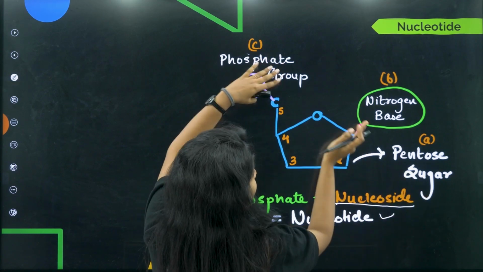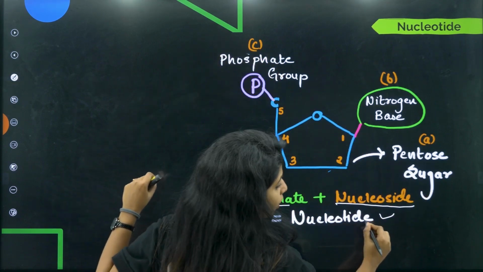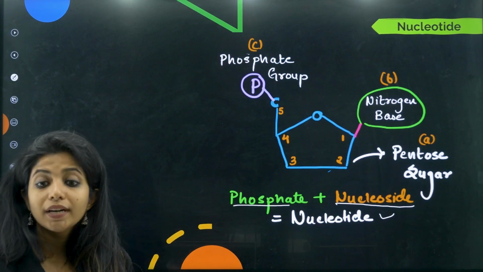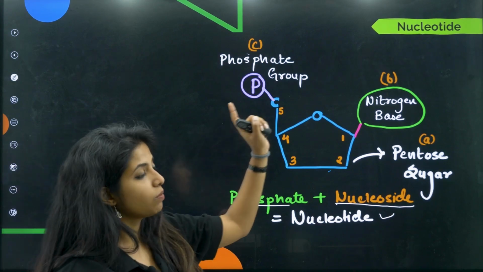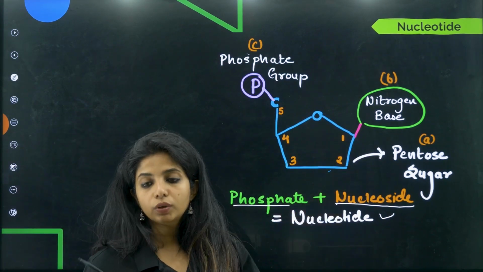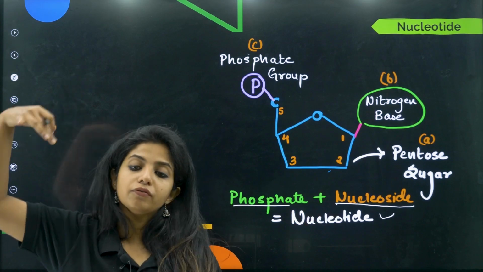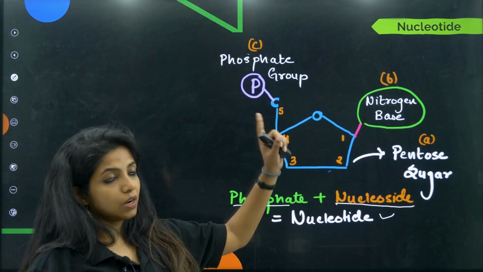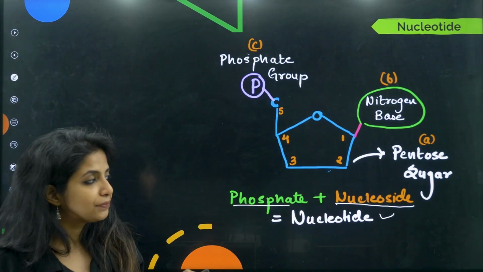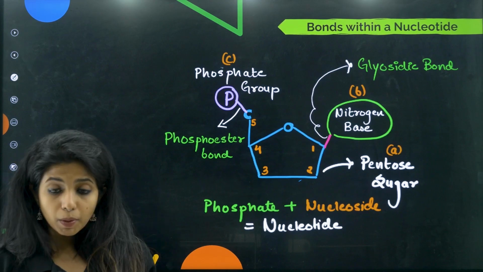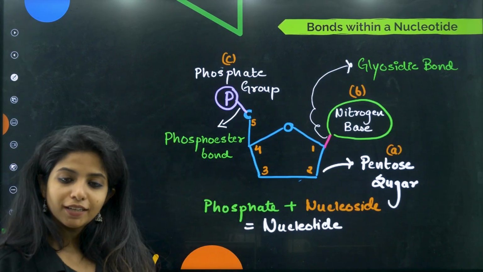If we remove this and talk about other things, then it was a nucleoside, right? If we add a phosphate group, it becomes what? A nucleotide, children. So please remember, start from here, left side, 1, 2, 3, 4, 5, and on the 5th carbon you have the phosphate group, on the 1st carbon you have the nitrogen base. Done? Now, you have to remember the name of the bonds as well.